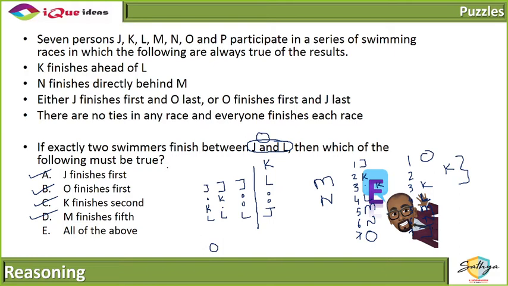Yeah, M finishes fifth, but it's also, which of the following must be true? Okay. See, because the condition is given, either J will be first or so we have to always assume the conditions. For every option, we have to assume the conditions based on the data given. So we have to take different situations and see which of them are possible. Did you get that?